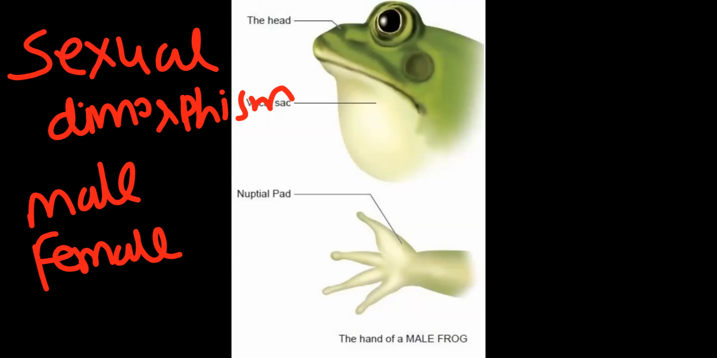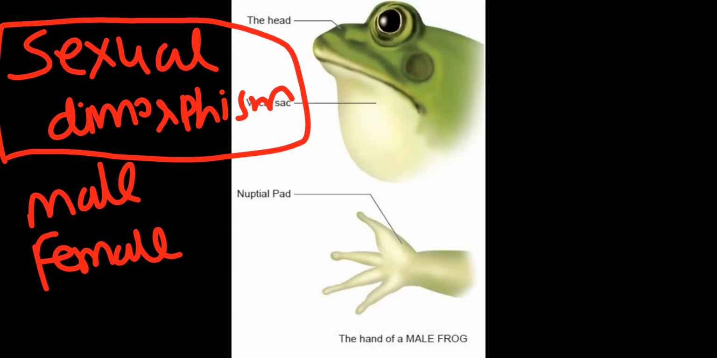This one is a male frog. This one is a female frog, and that characteristic feature you call sexual dimorphism. This we have already learned in cockroach also, right? Male cockroach, female cockroach. So here we are going to learn male frog, female frog. Cockroach exhibits sexual dimorphism. Frog also exhibits sexual dimorphism, but not earthworm. Remember, earthworm is already a bisexual organism.